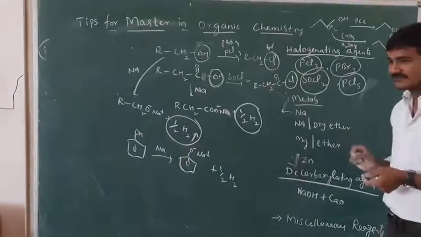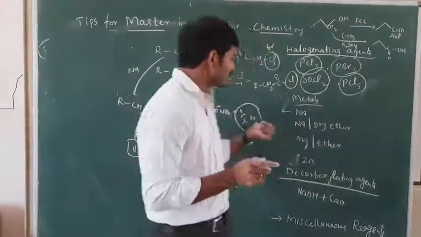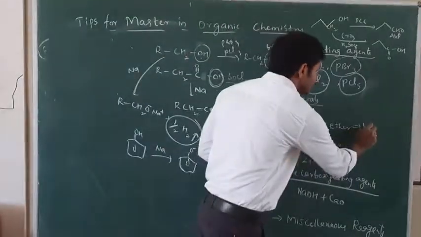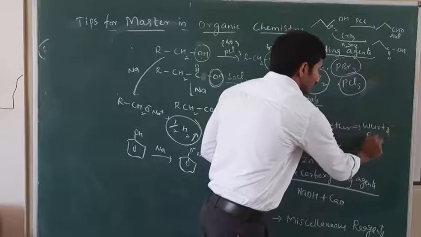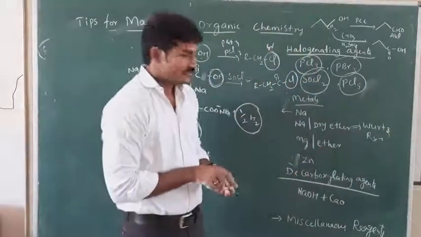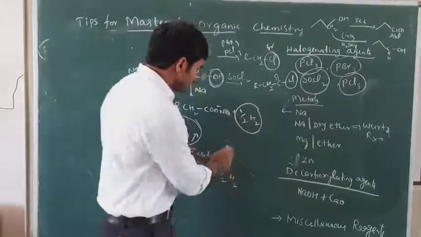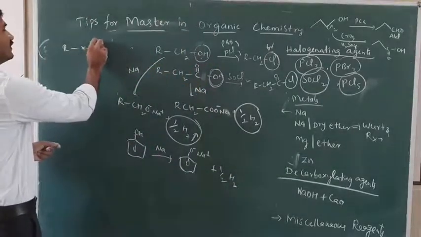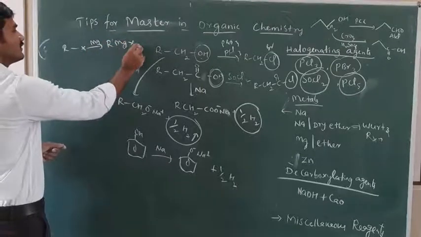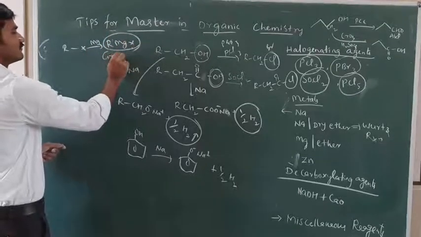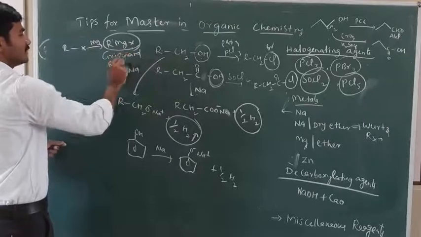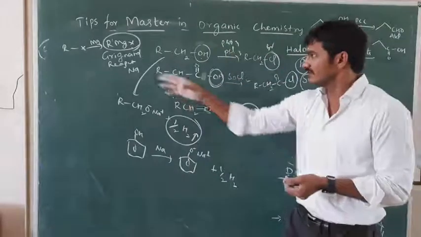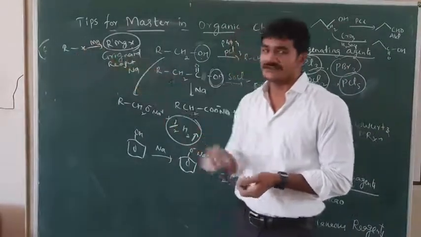Now see the difference between sodium metal and sodium in dry ether. Where do we use it? What's the reaction? Okay, magnesium in dry ether. Haloalkanes react with magnesium and form RMgX. What is the name of RMgX? Grignard reagent. This is the method of preparation of Grignard reagent. If you want to prepare Grignard reagent, haloalkanes react with magnesium to form Grignard reagent.